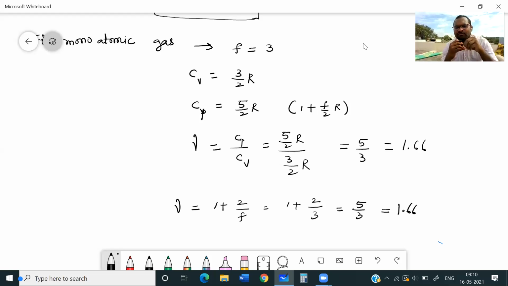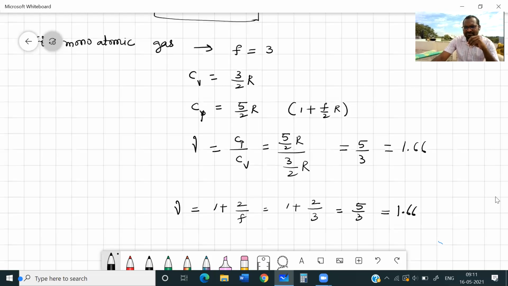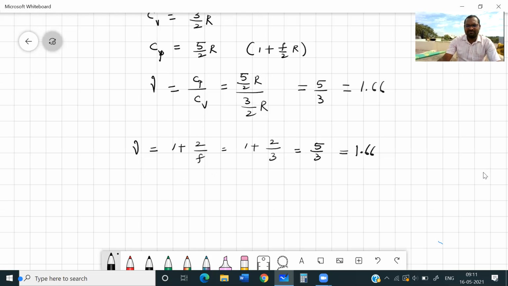What is the Cp value for a monoatomic gas? What is the Cv value for a monoatomic gas? What is the gamma value for a monoatomic gas? These are things you need to remember. Then you can solve the problems.